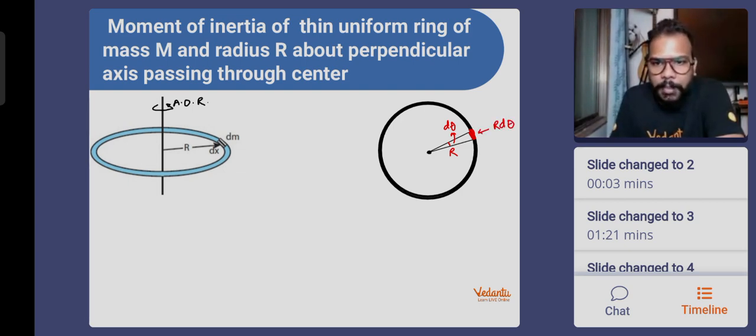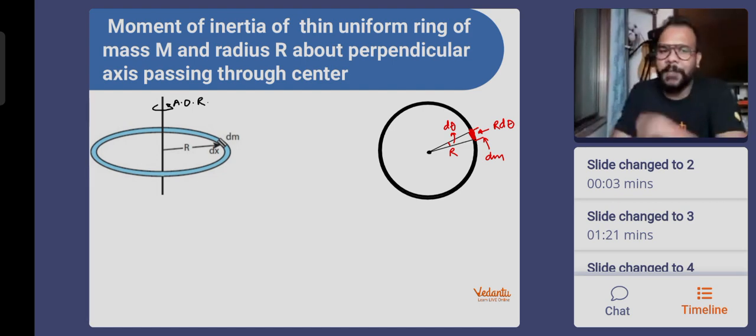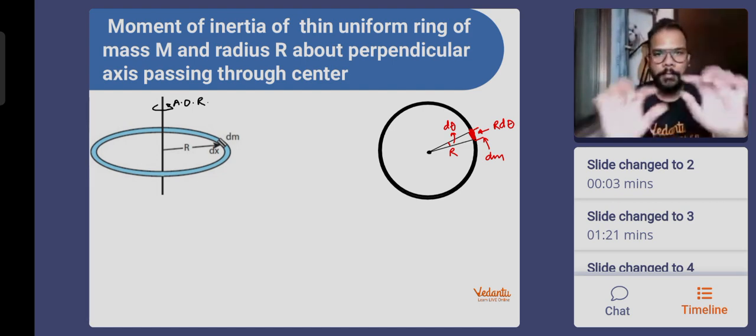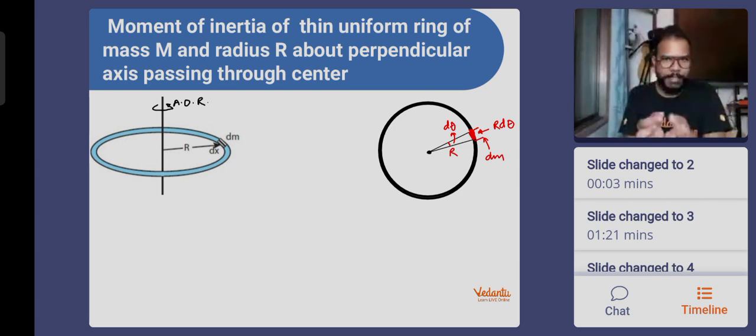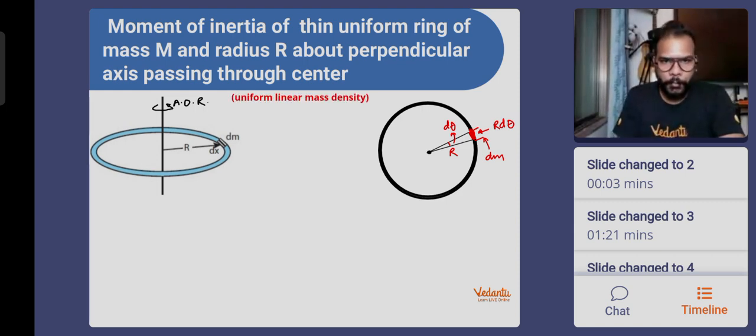I've said this a number of times. Arc length divided by radius is the angle. So this arc length comes out to be r d theta. Okay, everyone. So if we say that it has mass dm, all the objects that we are speaking about have uniform density. Now this is a rod which has been converted into a ring. You know that the rod is converted into the ring. So again, uniform linear mass density.